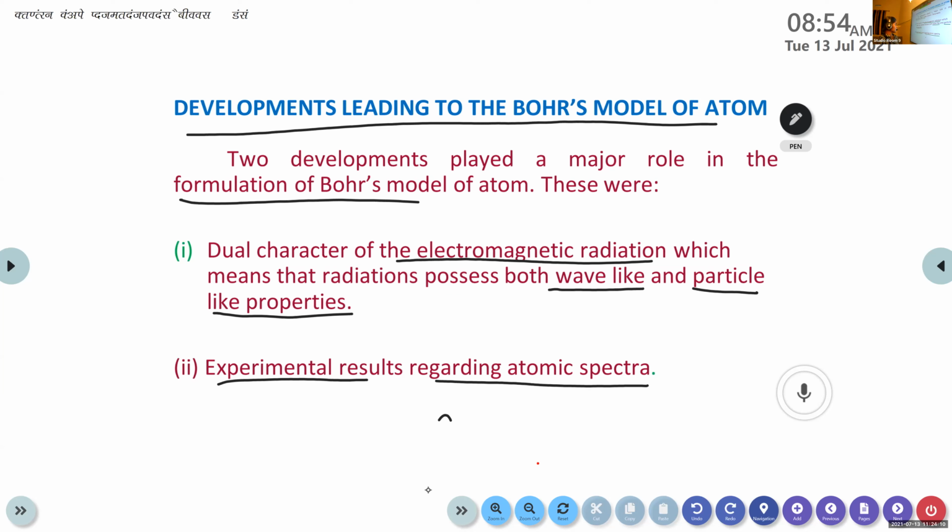The second is experimental results regarding atomic spectra. These two are the major developments leading to the formulation of Bohr's model of an atom. Is this clear, children? Then we will learn in detail about dual character and atomic spectra. After that, we will move to Bohr's model.